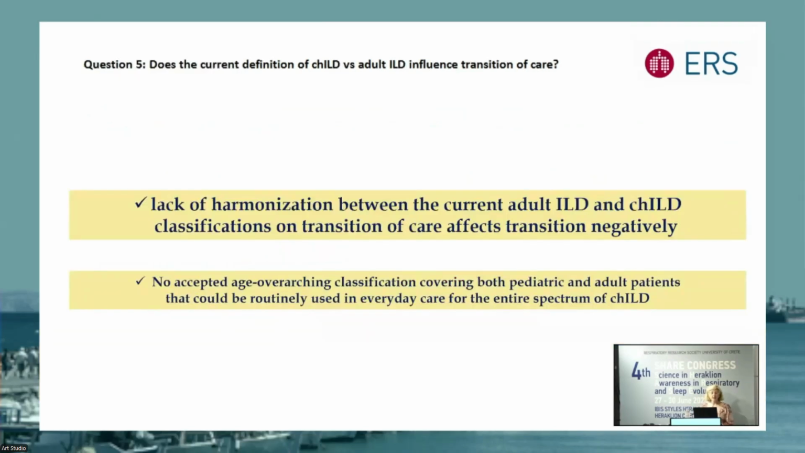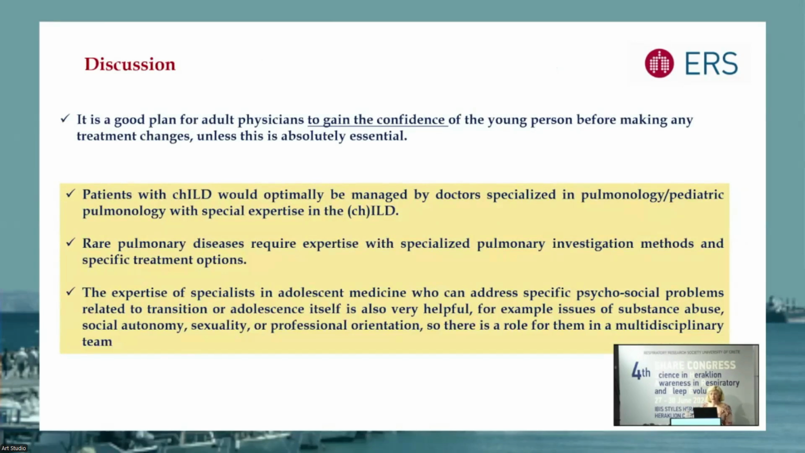And the final question was, does the current definition of children's interstitial lung disease versus adult interstitial lung disease influence transition of care? Do adult pulmonologists, specialists in ILDs, speak the same language as pediatricians that are specialists for interstitial lung disease in childhood? The answer is no. There is a lack of harmonization between the current adult ILD and child ILD classifications on transition of care, and this affects negatively the transition process. We need to speak the same language in order to make an ideal process of transition for these children.